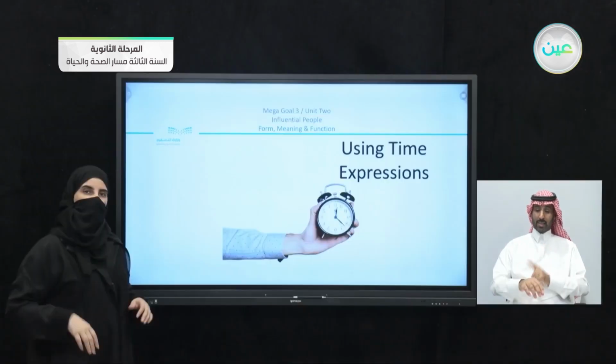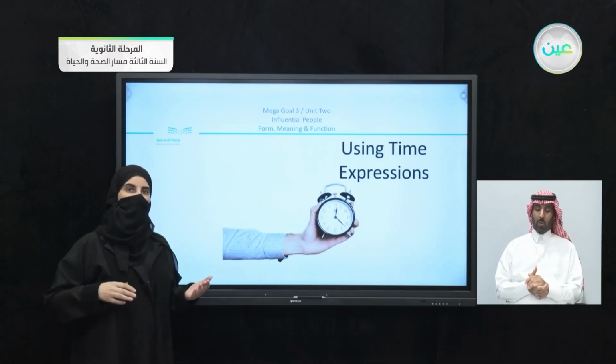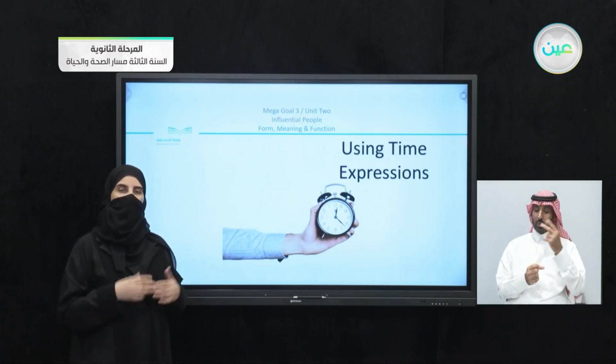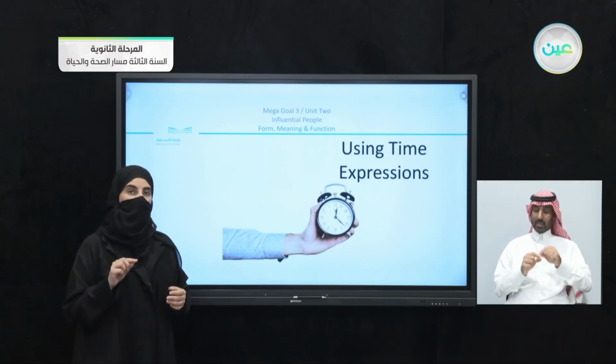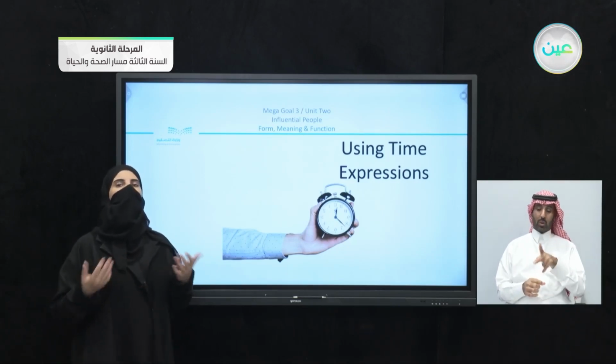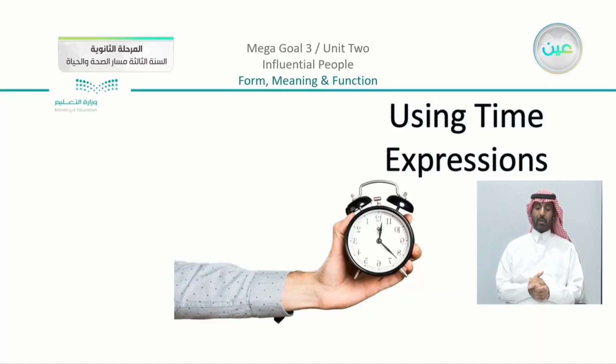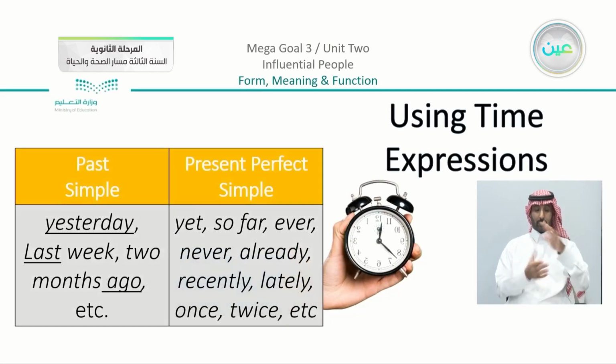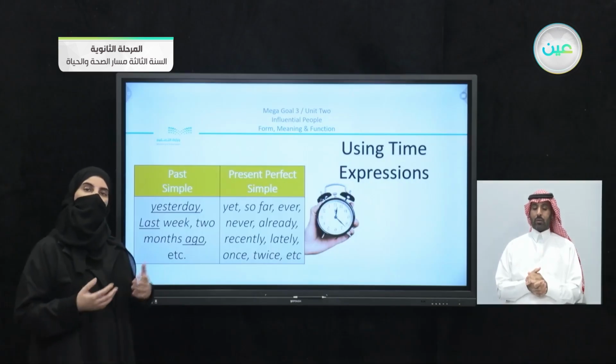Now we have shown the difference in structure and the difference in meaning between the two structures, the past simple and the present perfect. Now it's time to see the different time expressions that I can use with the two structures. If you have the past simple, you can use expressions like yesterday, last week, 2 months ago, etc. If you are using the present perfect, we have yet, so far, ever, never, already, recently, lately, once, twice. All of these words can be applied within the sentences.